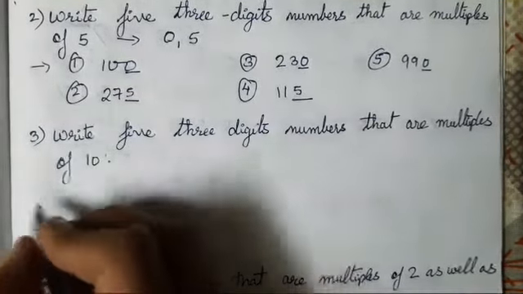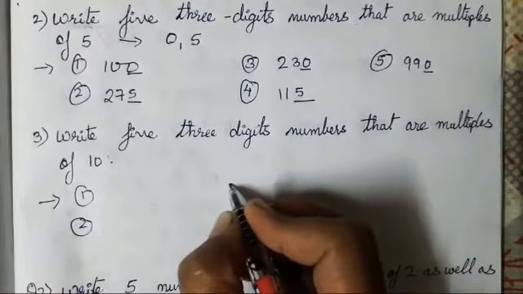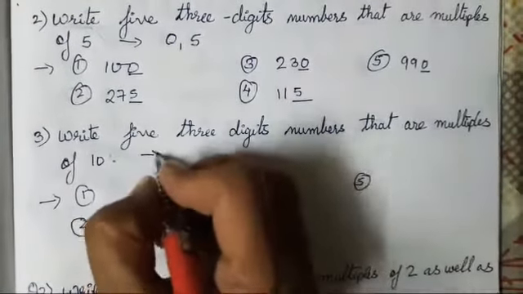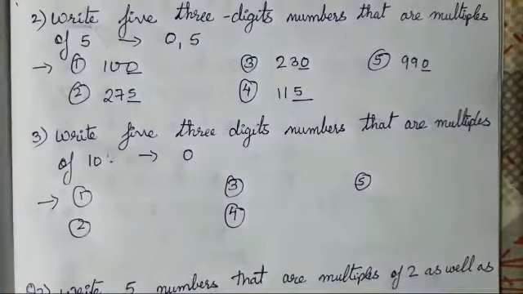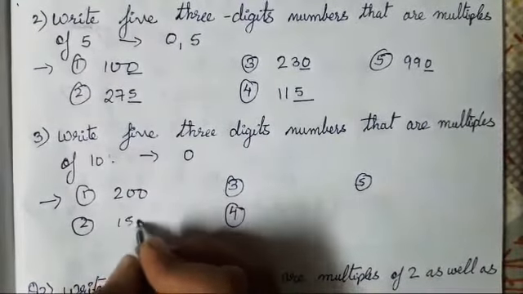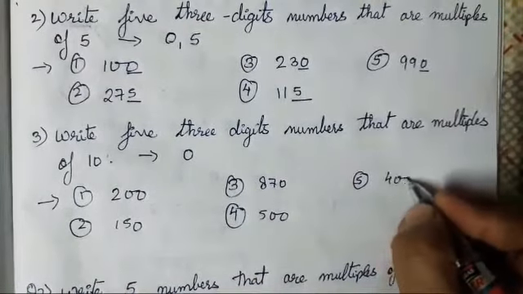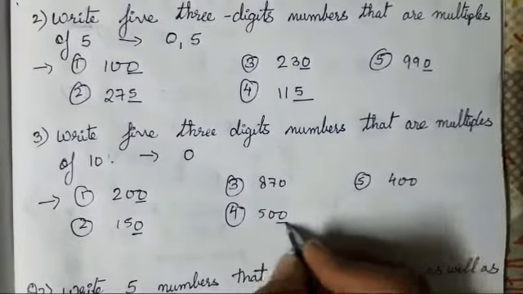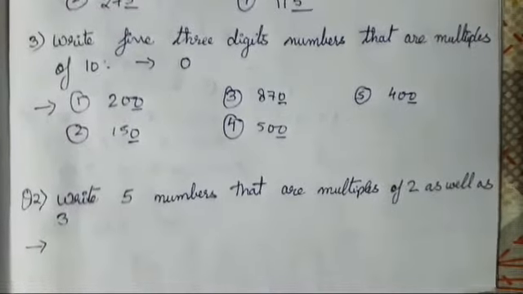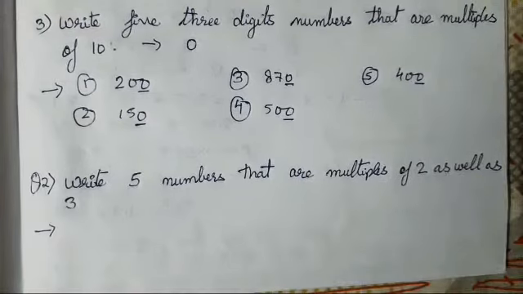Now the next question is, write 5 3-digit numbers that are multiples of 10. Now the test of divisibility for 10 is very easy. In the units place only 0 should be there. So you all can take any numbers, children. 200, 150, 870, 500, 400, anything, but only in the units place 0 should be there. Got it?